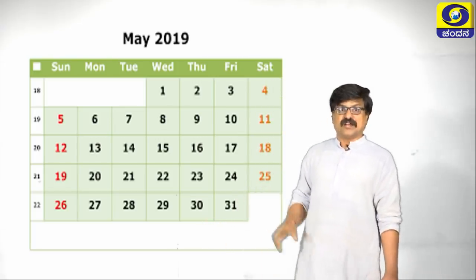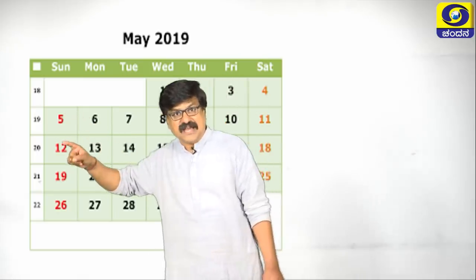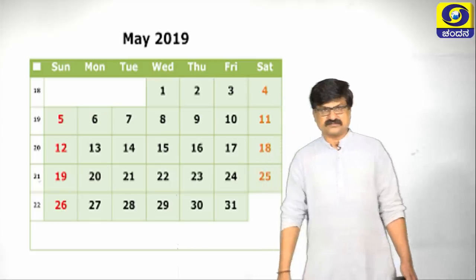Suppose you want to write one more example. You observe here the days which appear on Sunday. The dates which appear on Sunday are 5, plus 7 is 12, plus 7 is 19, plus 7 is 26. So another example is 5, 12, 19, 26. What is the A value here? 5. What is the D value? That is 7. If you consider only this much, 26 becomes the last term, or we call that 26 the fourth term. The fourth term itself is the last term here.